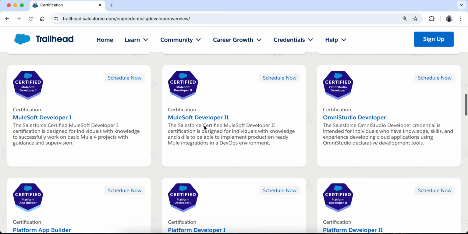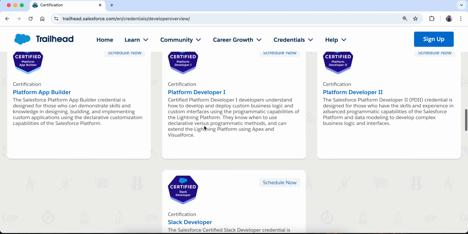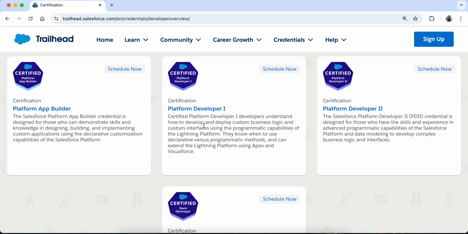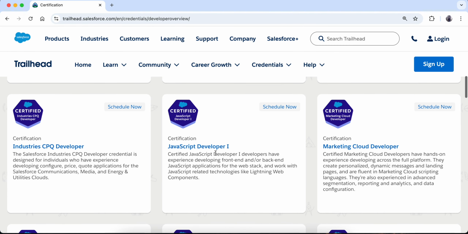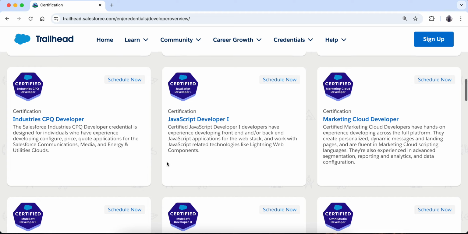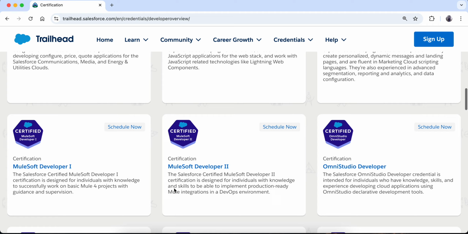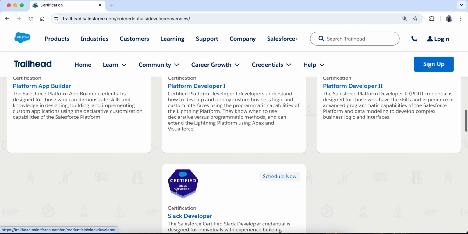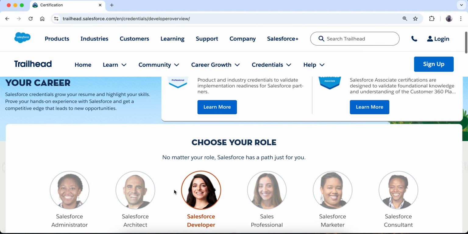Now all the certifications are not mandatory for a developer role, but these are all the certifications which are related to a developer role. For example, the most common certifications are PD1 and PD2, which are needed for a developer, and then a lot of other certifications like MuleSoft or JavaScript developer or B2B Commerce developer and AI specialist. It will sum up all the certifications which are related to your role.